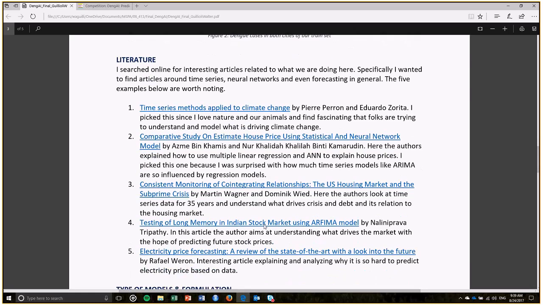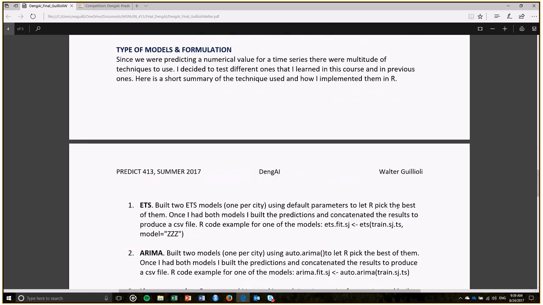I just want to quickly mention that I found very interesting cases online, articles published about using time series, for example, to understand climate change, to understand the prices of houses, and to try to predict the stock market. I'm still very skeptical about that, but it was interesting to see. So the links are there.